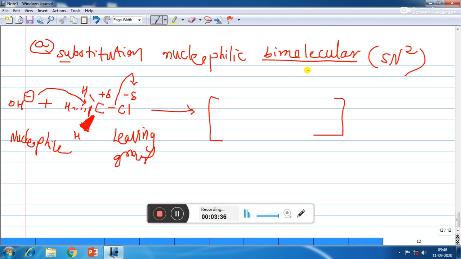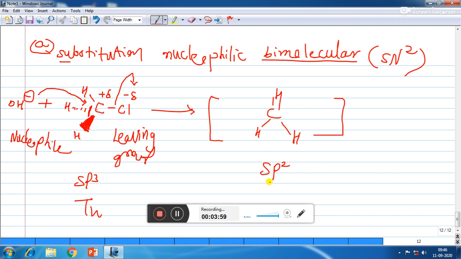So here we can see that initially surrounding the carbon there are 3 sigma bonds, so it is sp3 carbon and the shape is tetrahedral. Now OH minus ion will attack from the back side, so these 3 hydrogens will come in the same plane of the paper, so it will become triangular planar, and now the carbon is sp2 carbon.